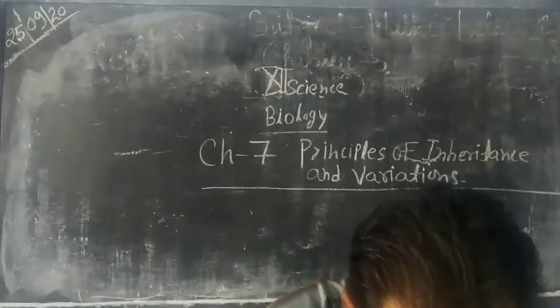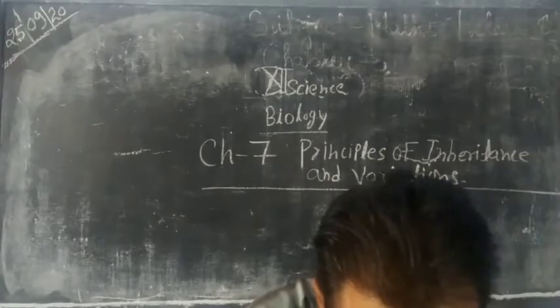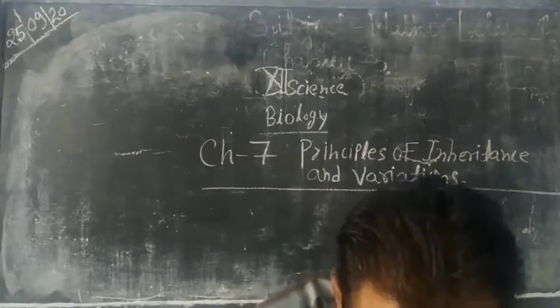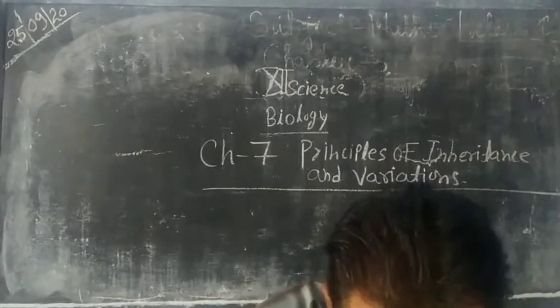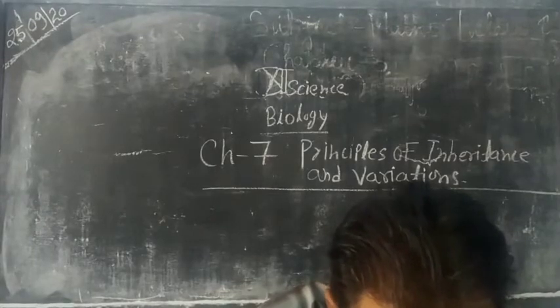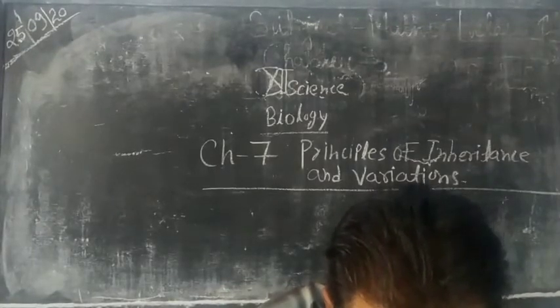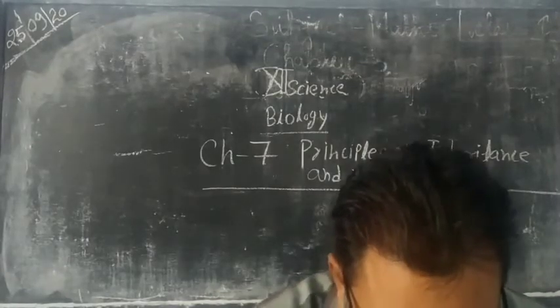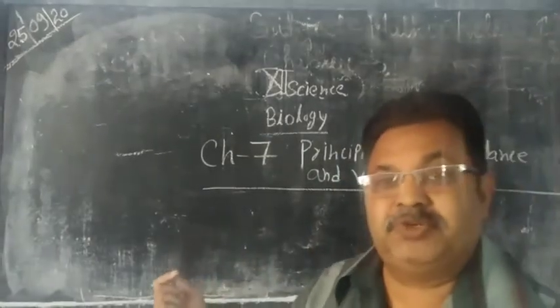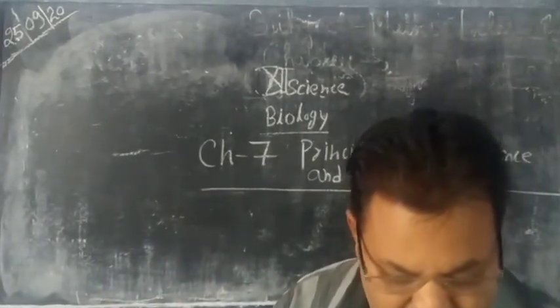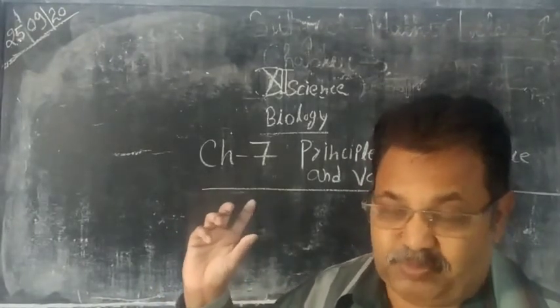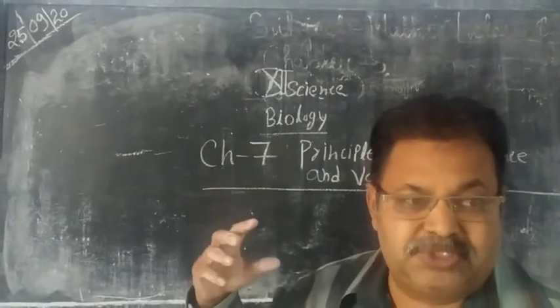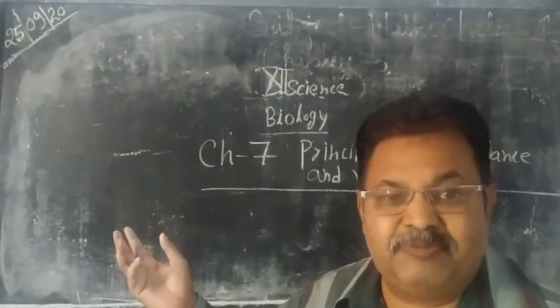First one is moist vapor theory. Moist vapor theory was proposed by Pythagoras, and it believed that moist vapor is produced by all the organs and organisms. Different organs and features are formed from these vapors. So, according to moist vapor theory, Pythagoras says that some types of vapors are produced, and these vapors produce different types of organs and different types of organisms in the body.